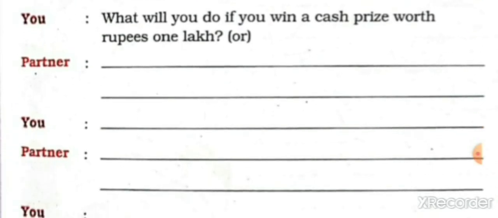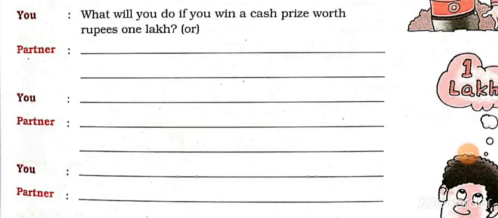Now, students, see the next one. If you win a cash prize worth rupees 1 lakh, we can say, I will deposit the money in the bank or invest it somewhere, or I will give money to poor people. Or we can say, why is she late?